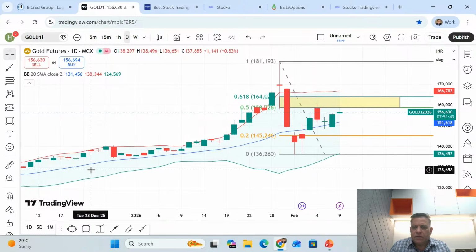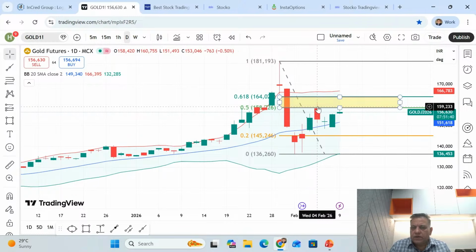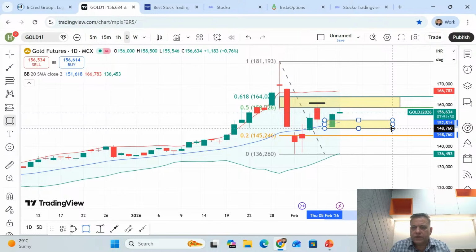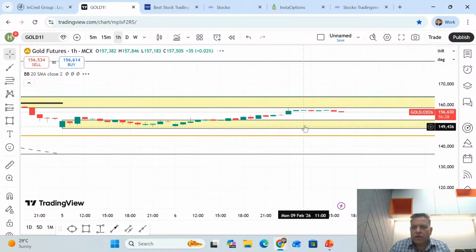And on the downside, still it has not made a high above this high. So till it does not make a high above this high, the last low is your support only from the day trading perspective and not beyond that. So let's take this and then we can go to the hourly charts.